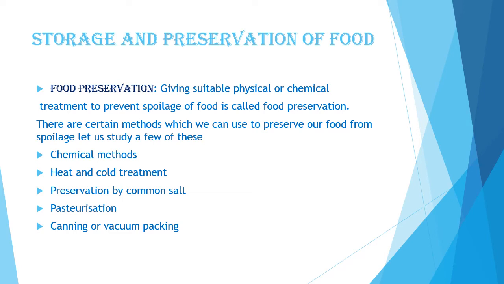Now, how can we preserve the food by adding common salt to it? Preservation by common salt: for ages, people have preserved fish and meat by salting. Meat and fish are covered with common salt to prevent the growth of microbes. Salting draws out water from food, thus preventing microbial growth and reproduction. Salting is also used to preserve amla, raw mangoes, tamarind, etc.